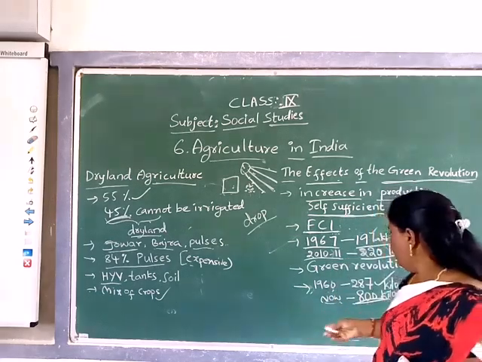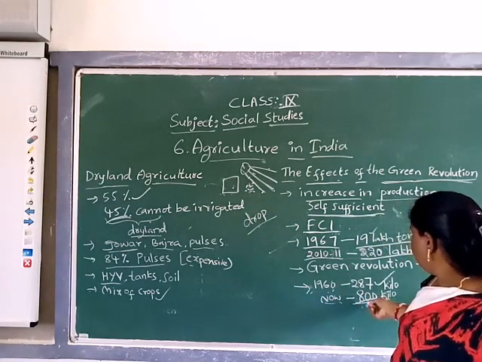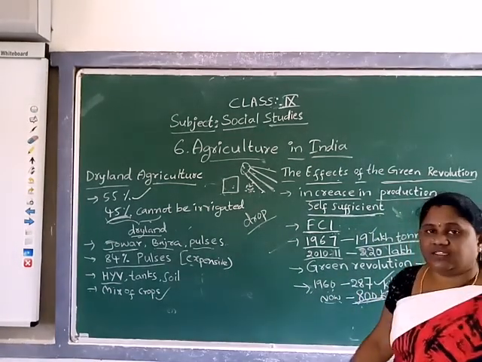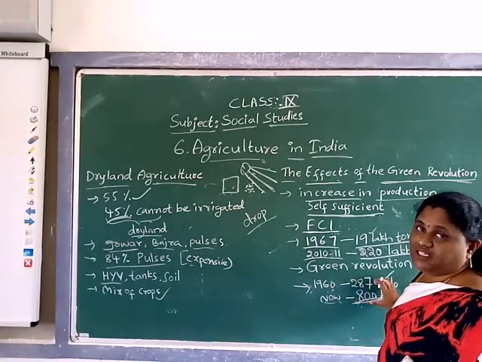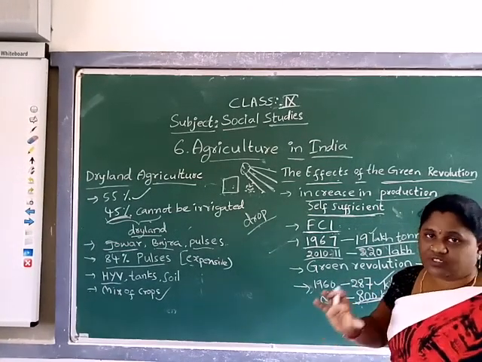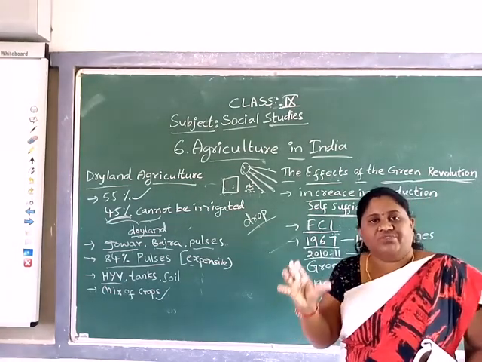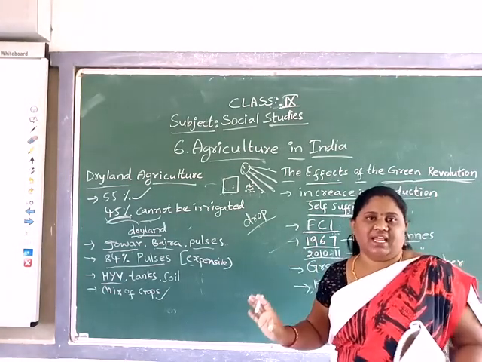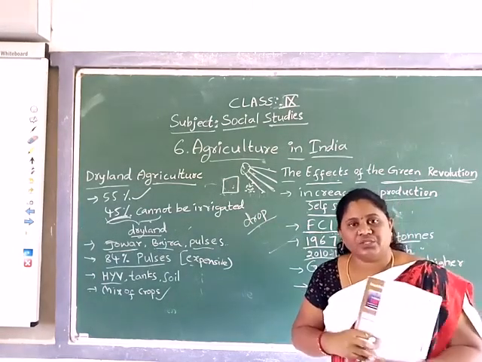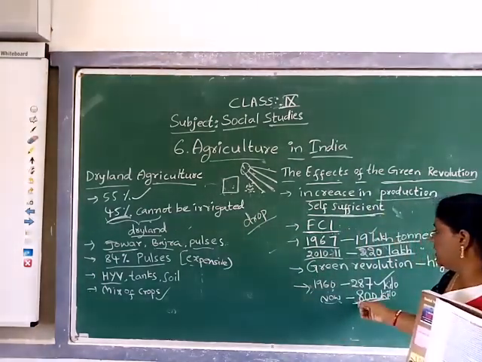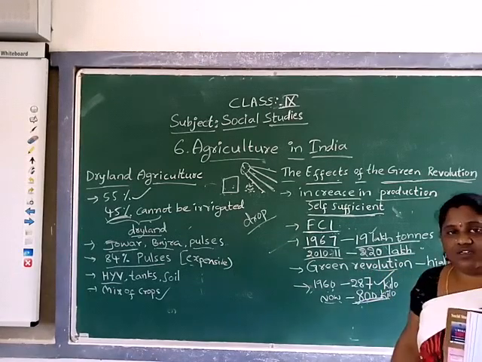So people have gained this much increase in the quantity of yield from the same land. So this is all due to the green revolution.